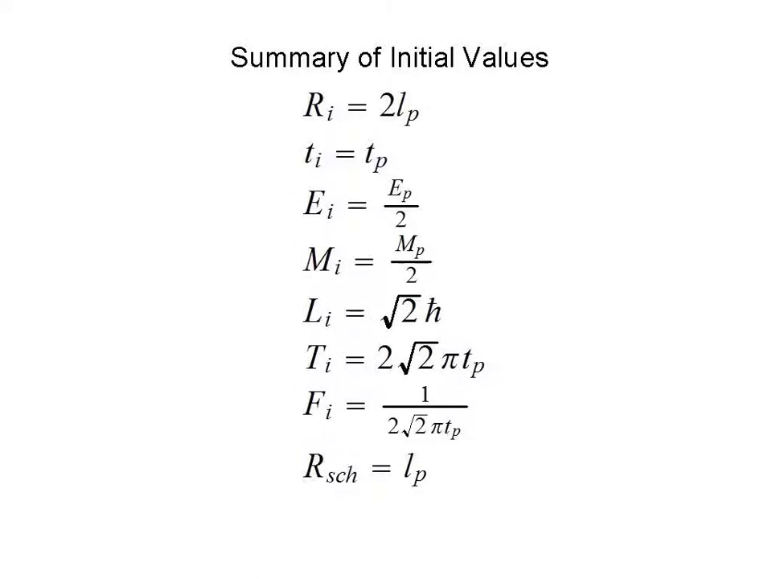Shown here is the slide from the section on the calculation of the initial values. Our initial radius was 2 Planck lengths. Our initial time was the Planck time. Our initial energy was the Planck energy divided by 2. Initial mass. Initial angular momentum, square root of 2 times h bar. Initial Schwarzschild radius was the Planck length.